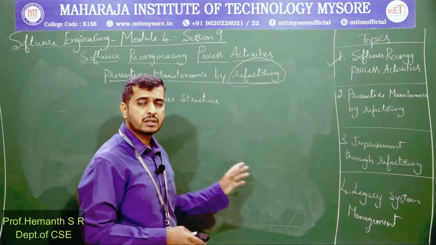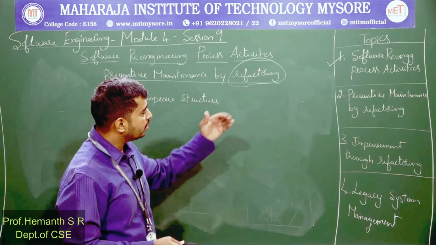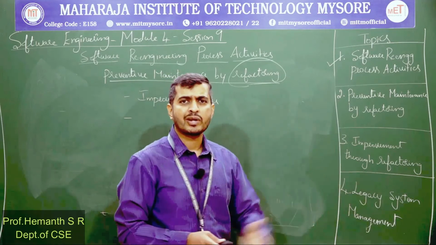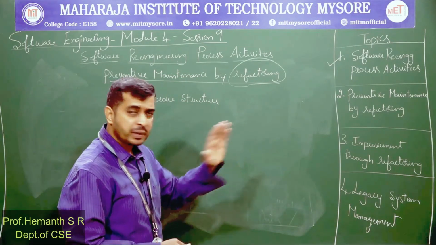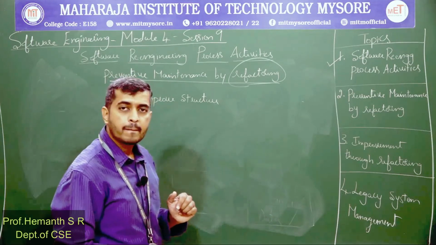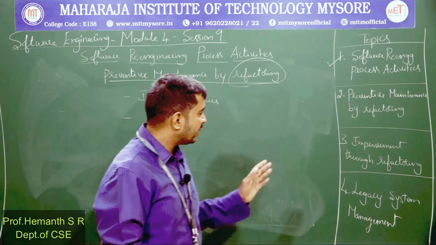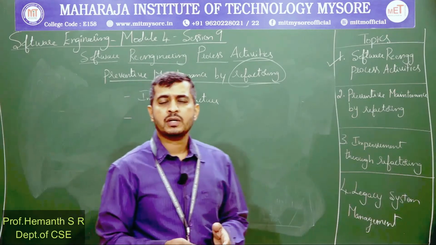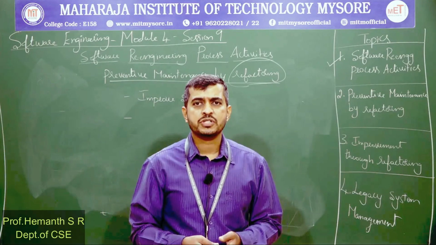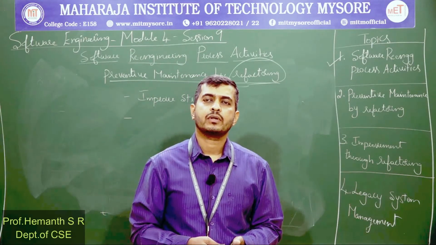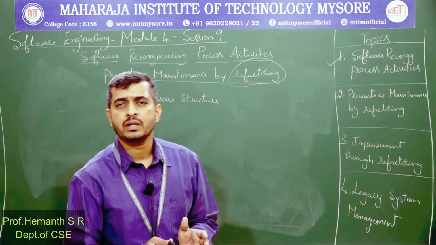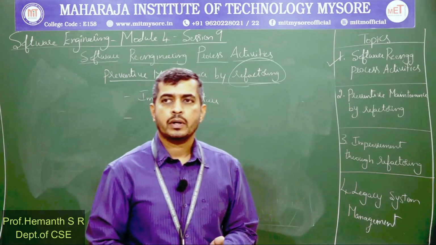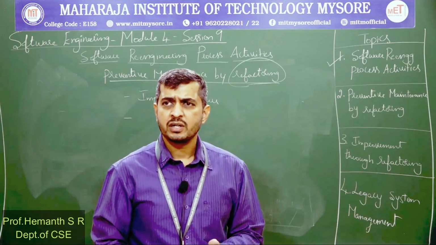So the point here is you can improve the software through re-engineering and also through refactoring. You can also have preventive maintenance through refactoring, meaning that you are trying to think about the future of the software, to ensure that it does not enter a stage where it is difficult to use.